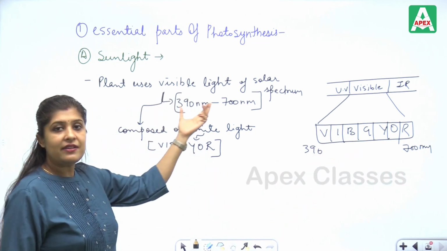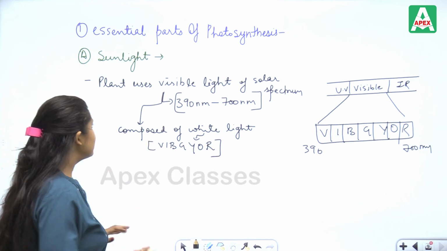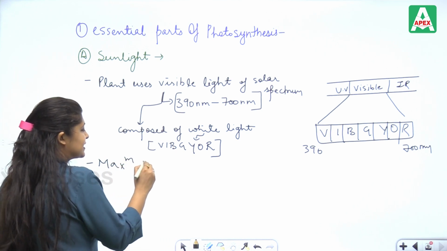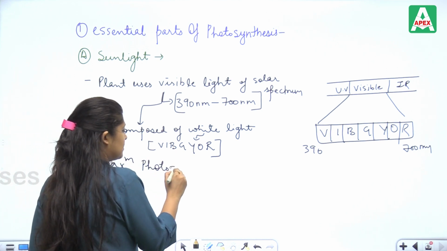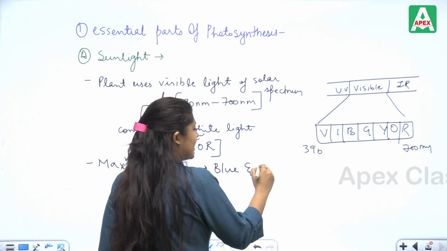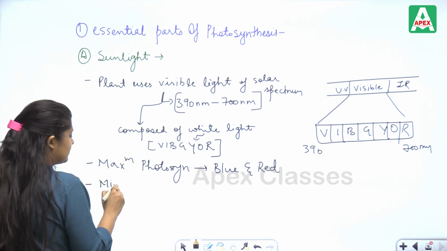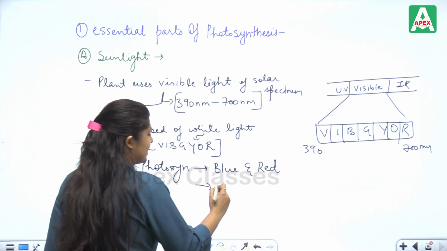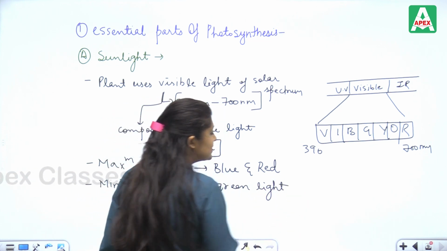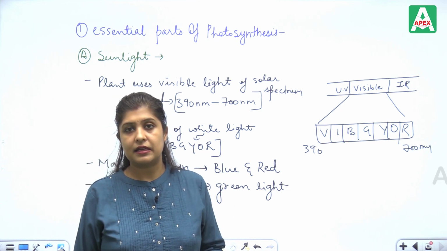So they have the range of 390 to 700 nanometer, and here the maximum photosynthesis takes place in blue and red light, and minimum takes place in green light. Why? Because the green parts of the plants reflect green light.